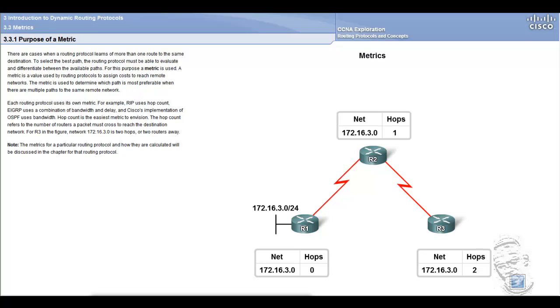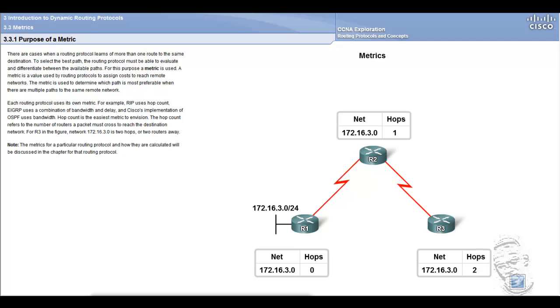There are cases when a routing protocol learns of more than one route to the same destination. To select the best path, the routing protocol must be able to evaluate and differentiate between the available paths. For this purpose a metric is used. A metric is a value used by routing protocols to assign costs to reach remote networks. The metric is used to determine which path is most preferable when there are multiple paths to the same remote network. Each routing protocol uses its own metric.